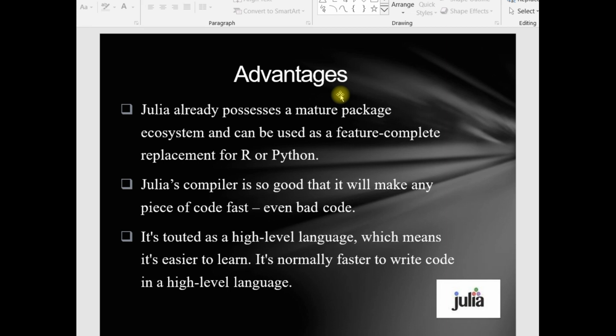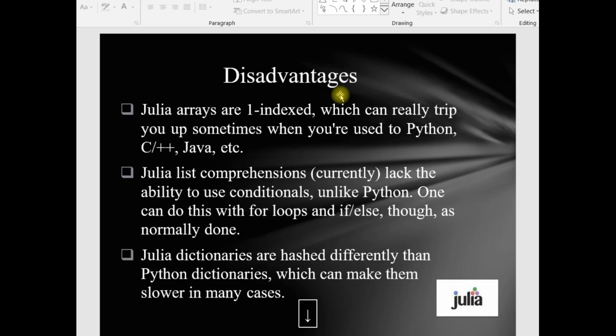Advantages: Julia already possesses a mature package ecosystem and it can be used as a feature complete replacement for R and Python. This shows it as a complete replacement. Julia's compiler is so good that it will make any piece of code fast, even bad code. That's good, right? It's a high level language, which means it's easier to learn, and it's normally faster to write code in a high level language.